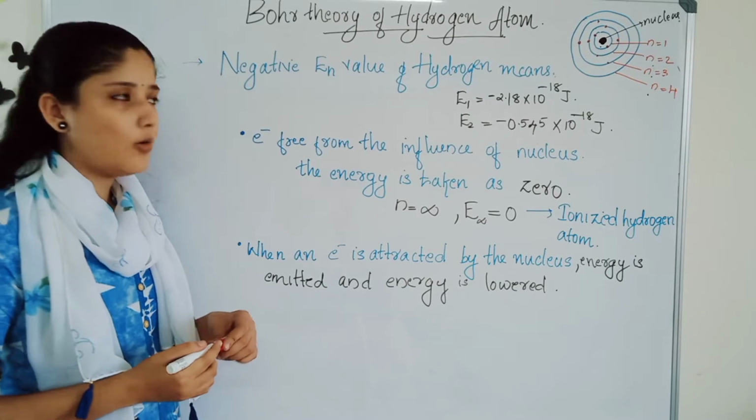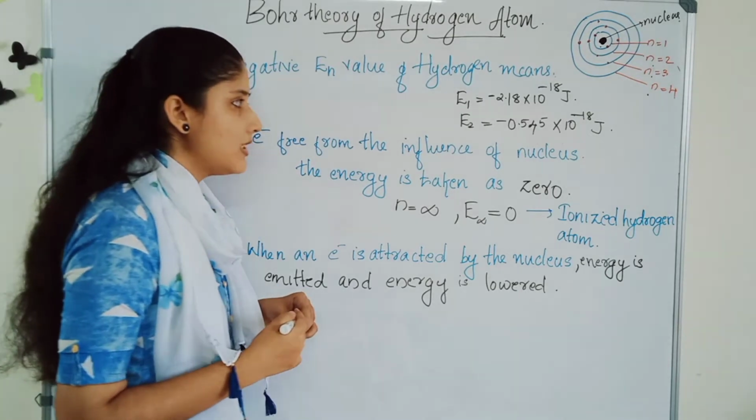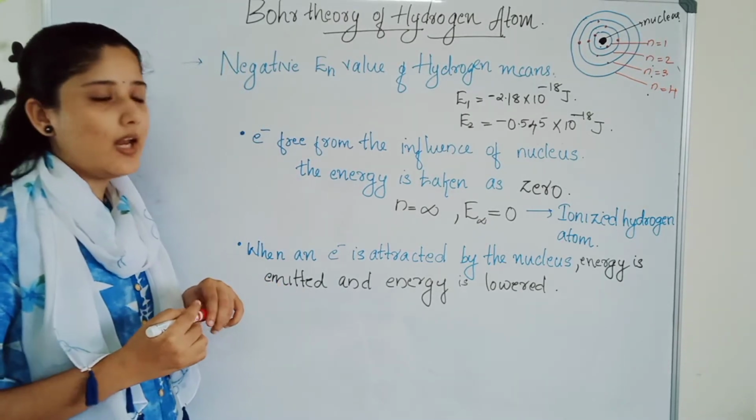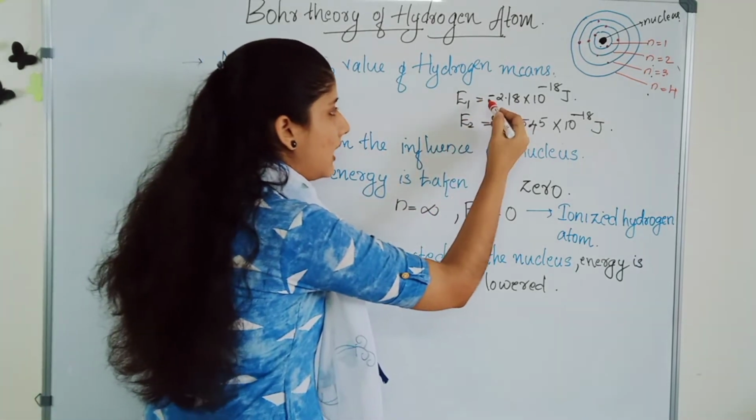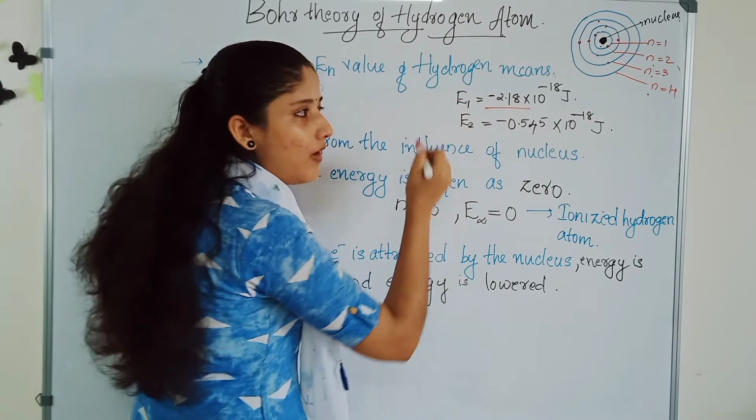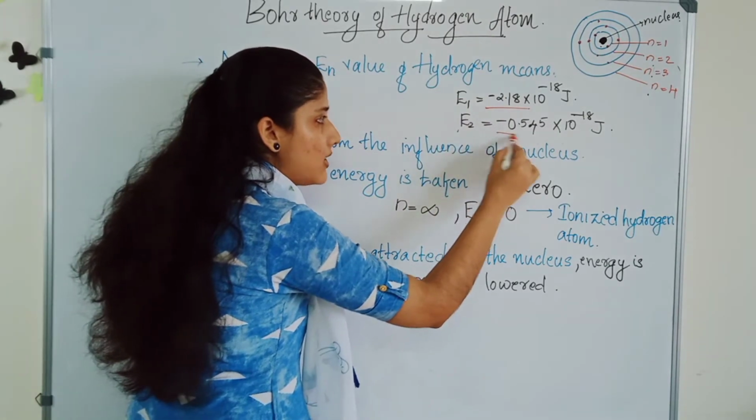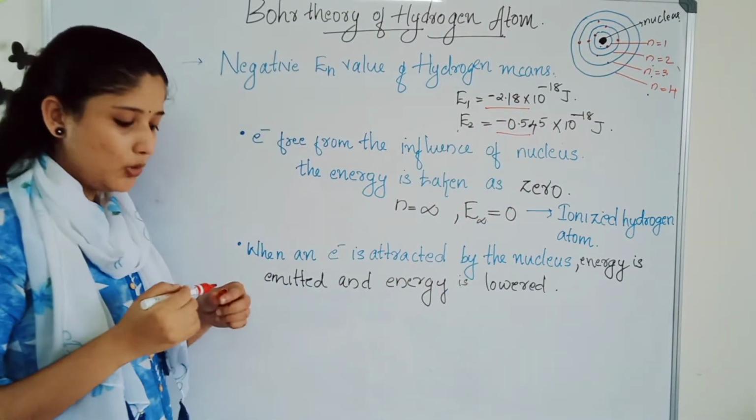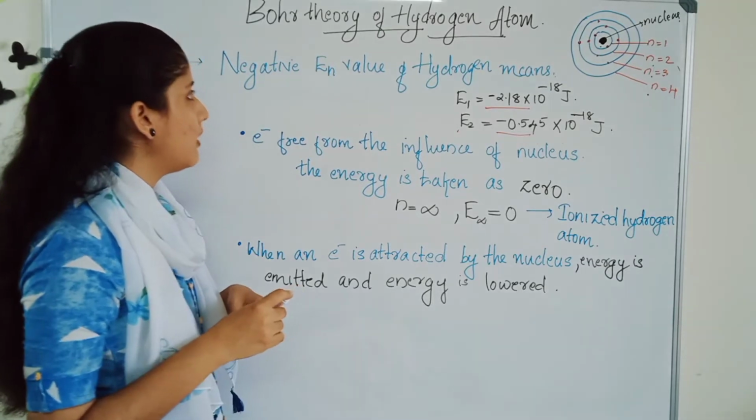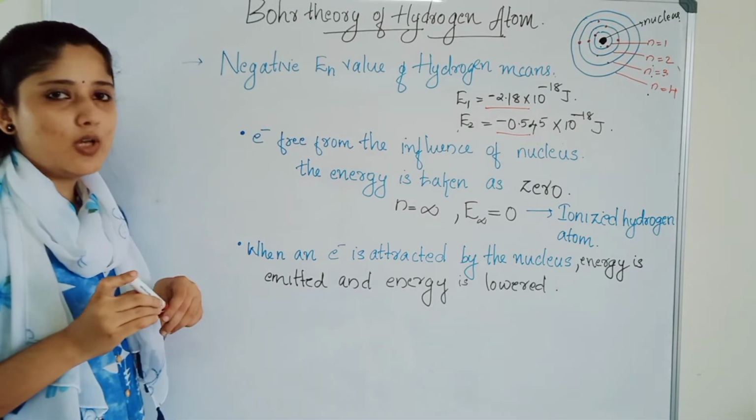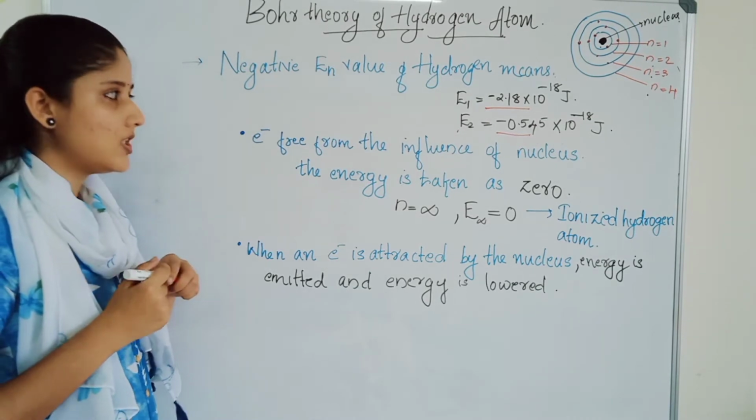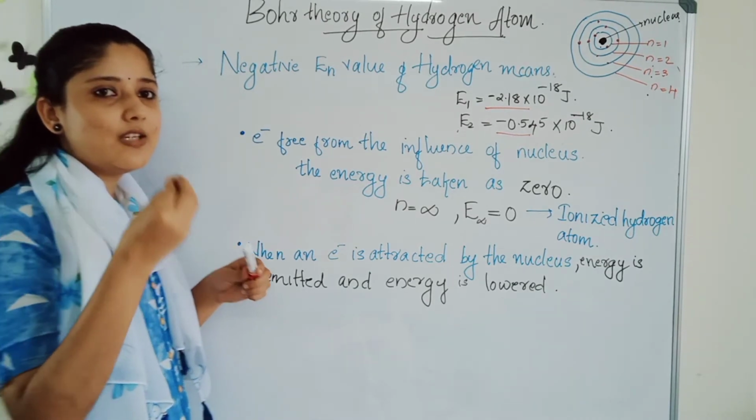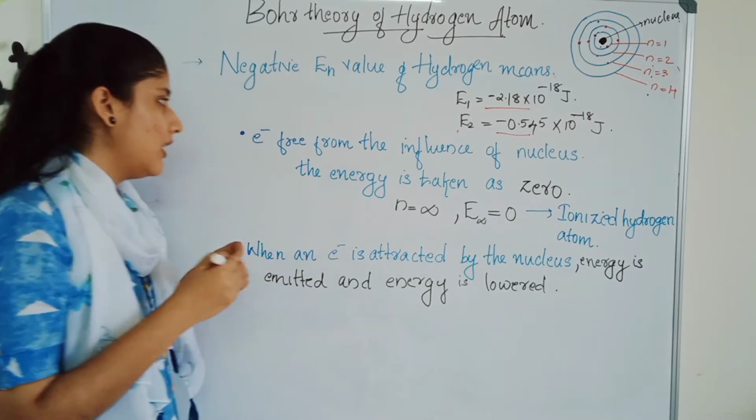Already we have calculated the energy value of the stationary state n equal to 1 and n equal to 2 according to the Bohr model, isn't it? We got E1 equal to minus 2.18 and E2 equal to minus 0.545. Both the values are negative. So I am going to explain why the energy value is negative for a hydrogen atom.